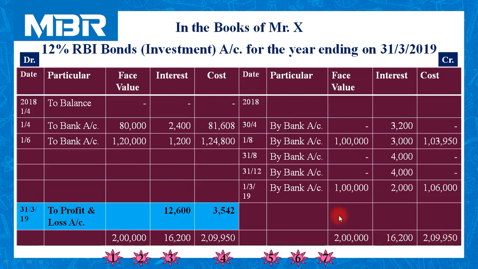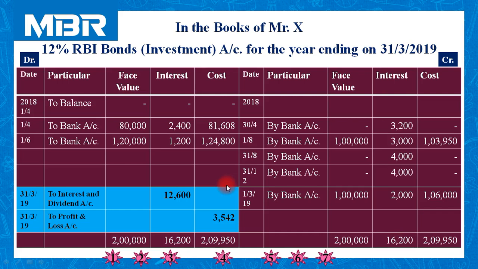I just want to clear one thing with you. In some of the books, it is also mentioned that this 12,600 is transferred separately to interest and dividend account. Let me show you once. So you can check on your screen.